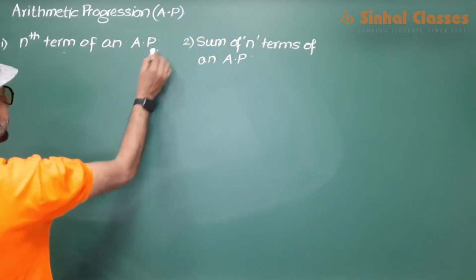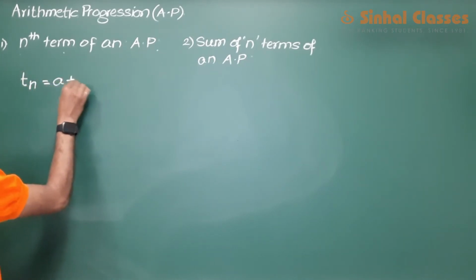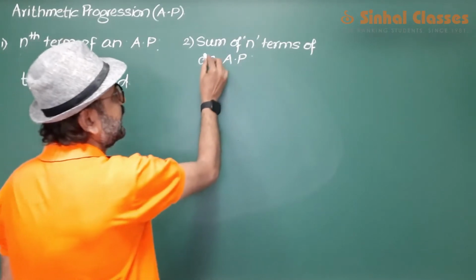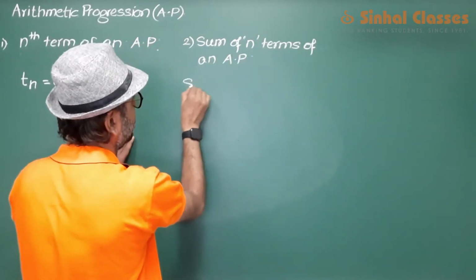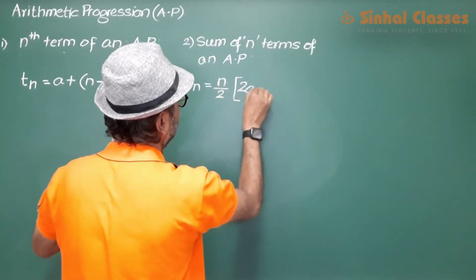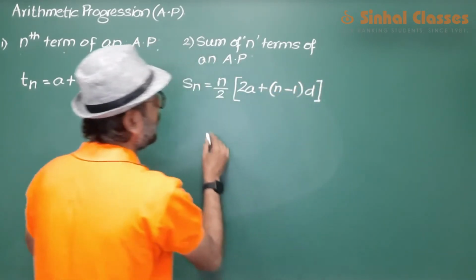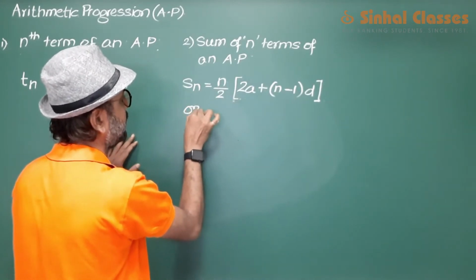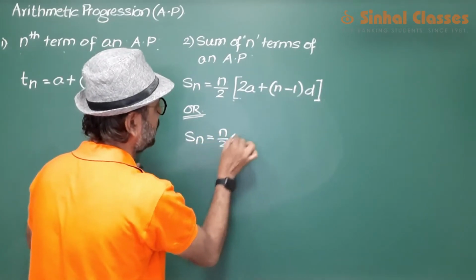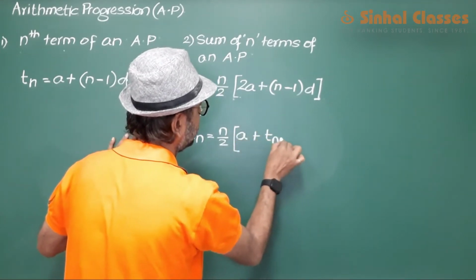So nth term of an AP is Tn = a + (n - 1) × d, and sum of n terms of an AP is Sn = n/2 [2a + (n - 1) × d], or Sn = n/2 (a + Tn).